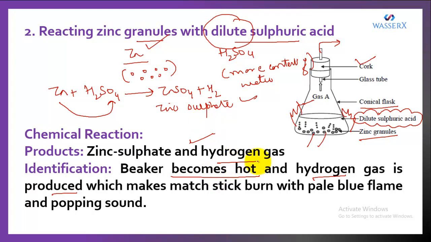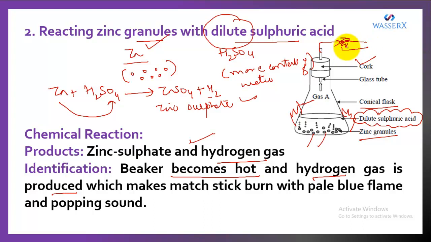For hydrogen gas, we bring the matchstick near the mouth of the glass tube. What happens? It starts burning, because hydrogen gas supports combustion.